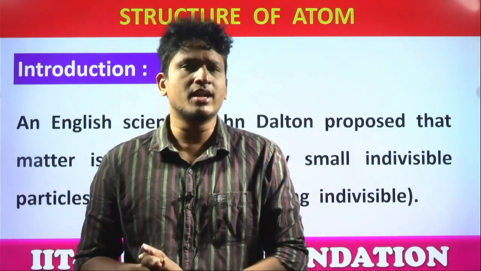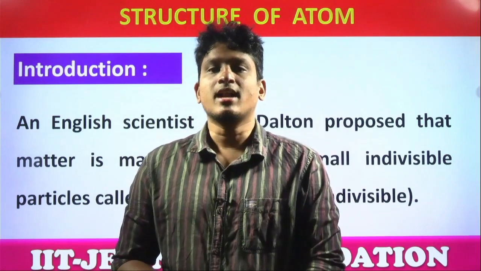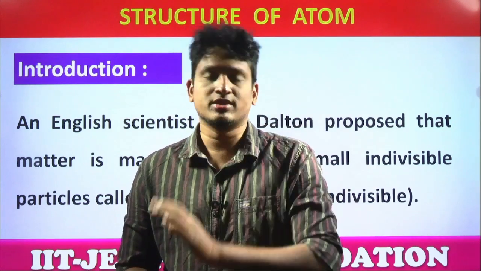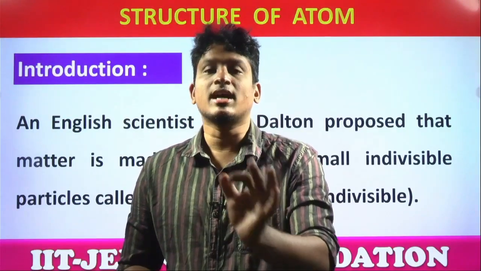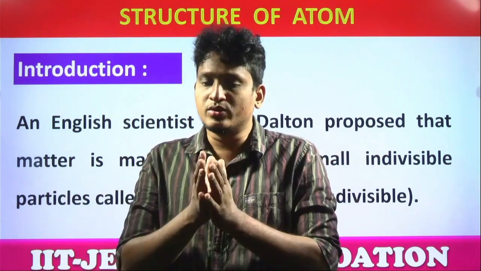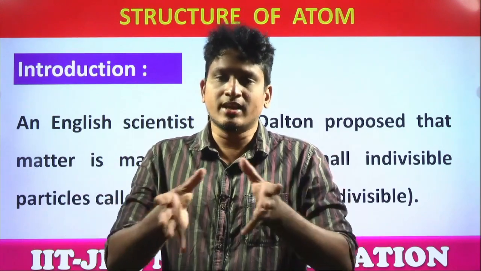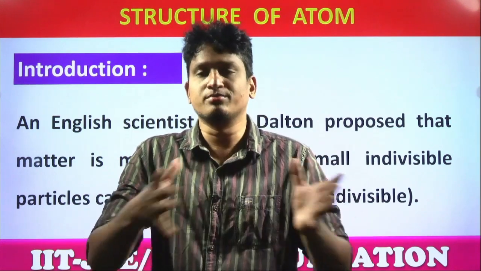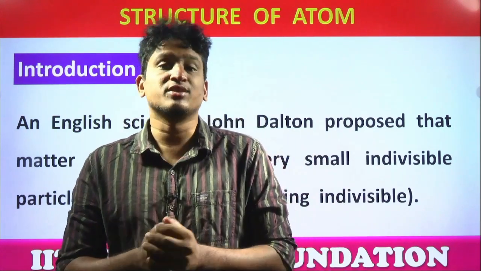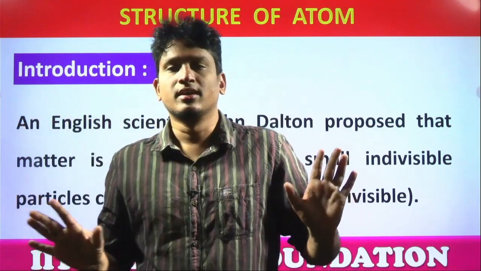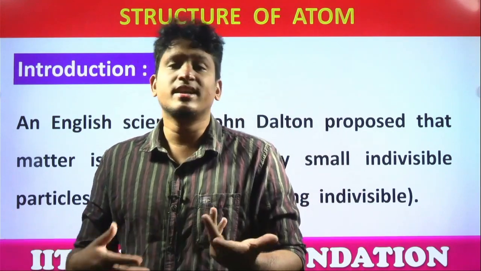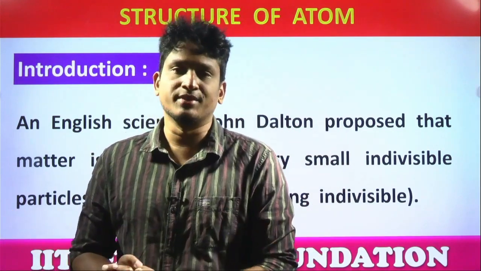But first of all, what is an atom? How does this term atom arise? Atom is a Greek word, students. Atomos in Greek means indivisible or uncuttable. That means if you break any matter into two parts, and again break it into another two parts, ultimately you will get a particle which you cannot divide any further. That particle is called an atom. So the indivisible, ultimate particle is called atomos, which in English we call an atom. Understood? Whether it is indivisible or not, we'll discuss everything in this chapter.